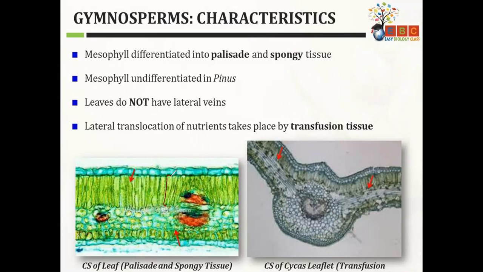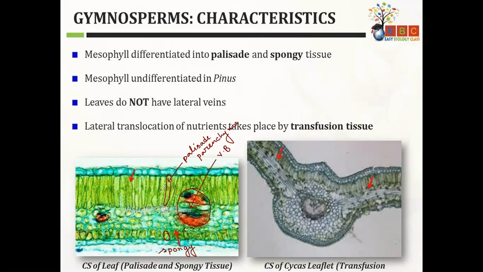These long tissues are called palisade parenchyma, and the spherical parts are called spongy parenchyma. So that is called sponge. Okay. Now, this is the vascular bundle where xylem and phloem are present.